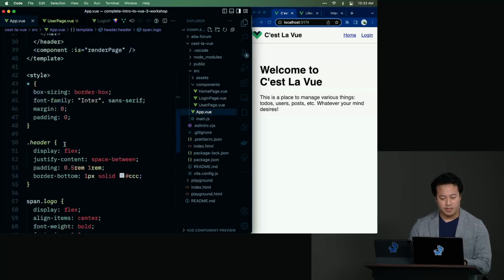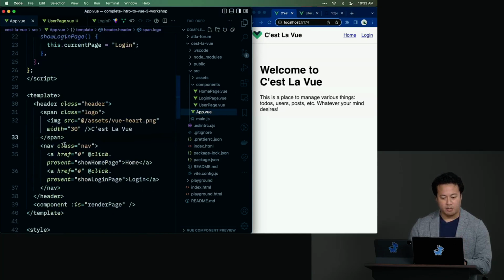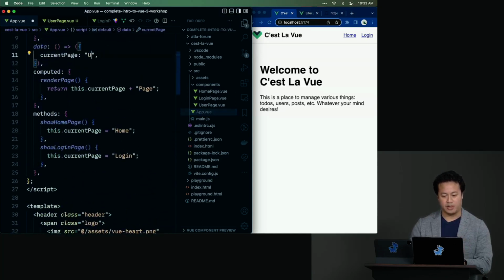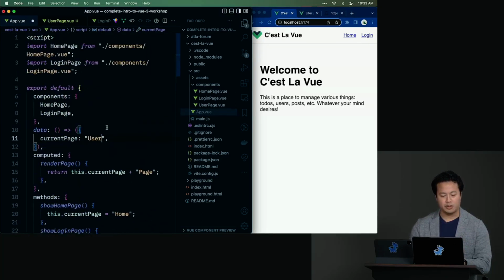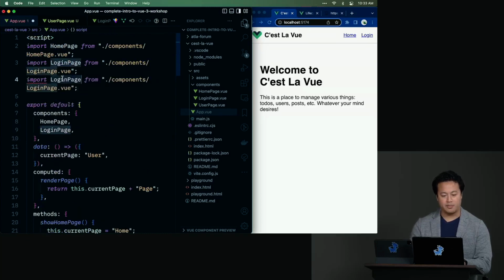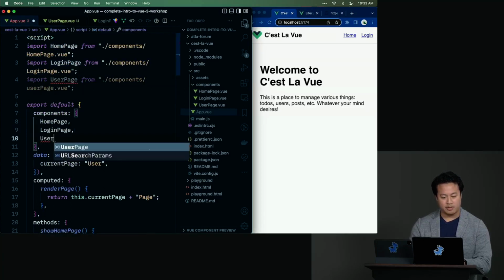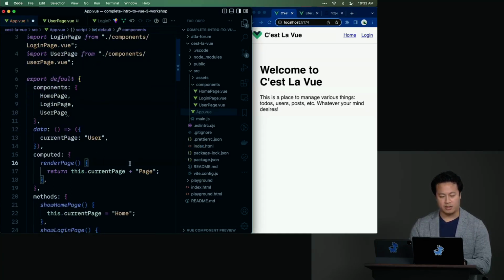And so for now, we're just going to make it easy, and we're just going to say, okay, well, by default, we're just going to show the user page. But we want to show the user page. What do we got to do? We got to import it because we're actually going to call that component. So that way we call it, we register it. That way it can actually be called later on.